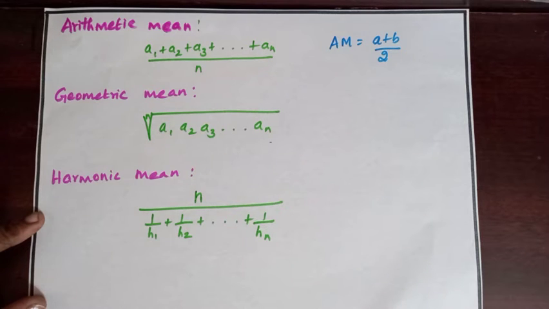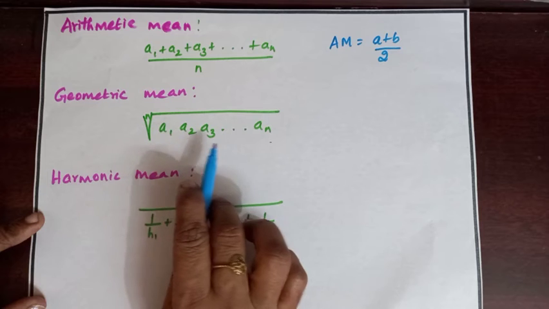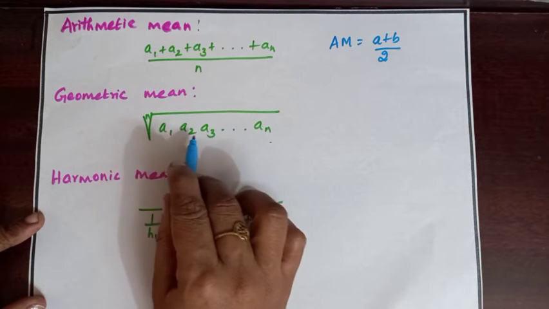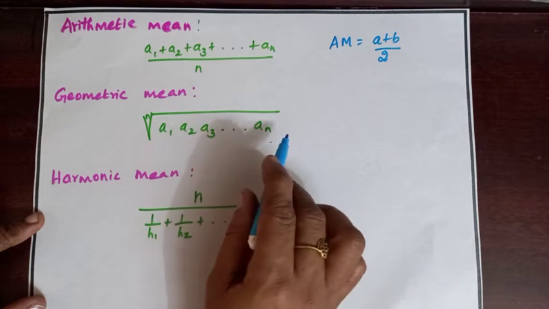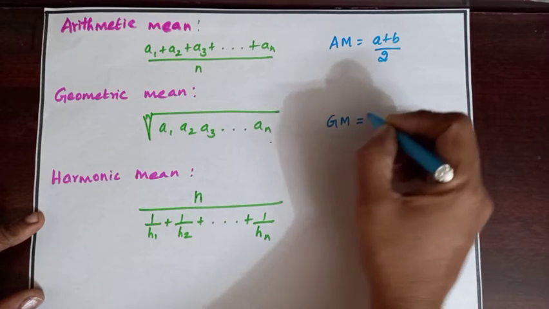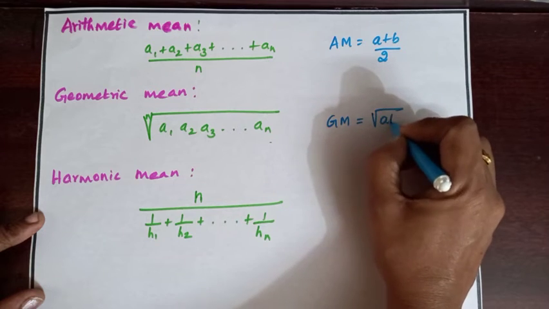Next, geometric mean. Let n be any positive integer, and a1, a2, a3, ..., an be n non-negative numbers. Then the nth root of a1 a2 a3 up to an is called the geometric mean. Geometric mean of two numbers a and b is GM equal to root of ab.